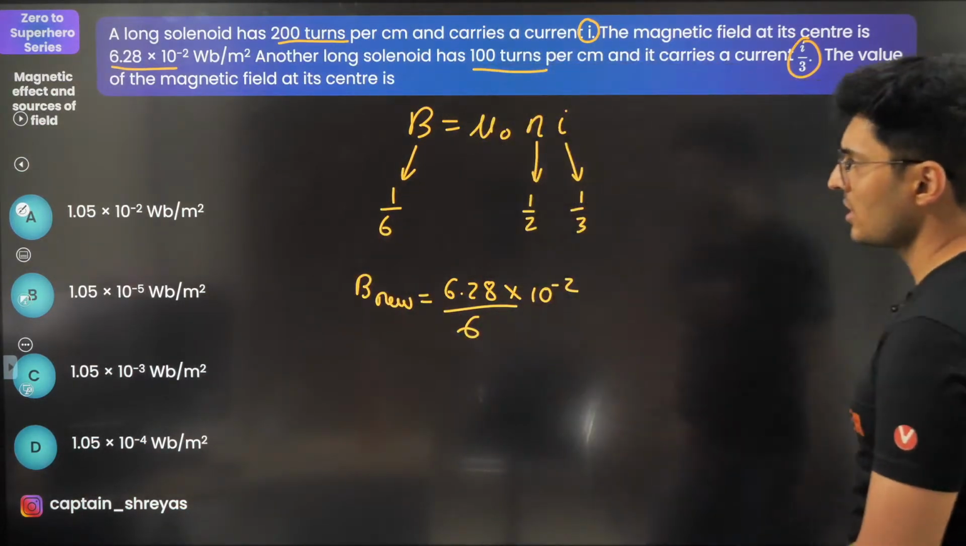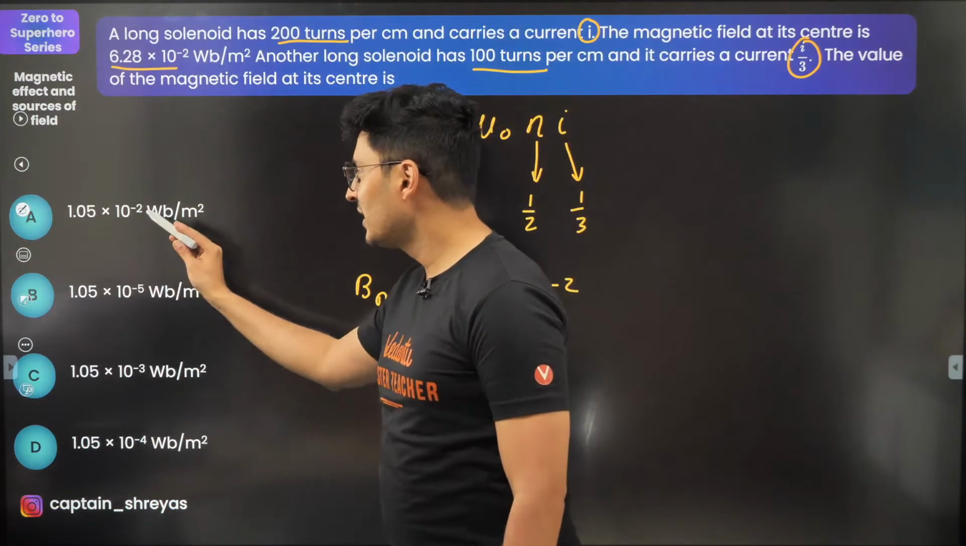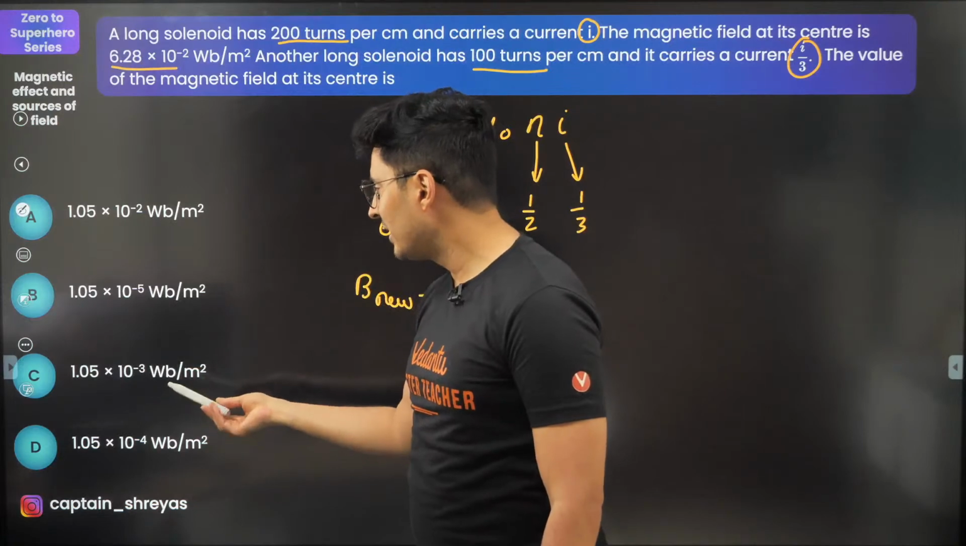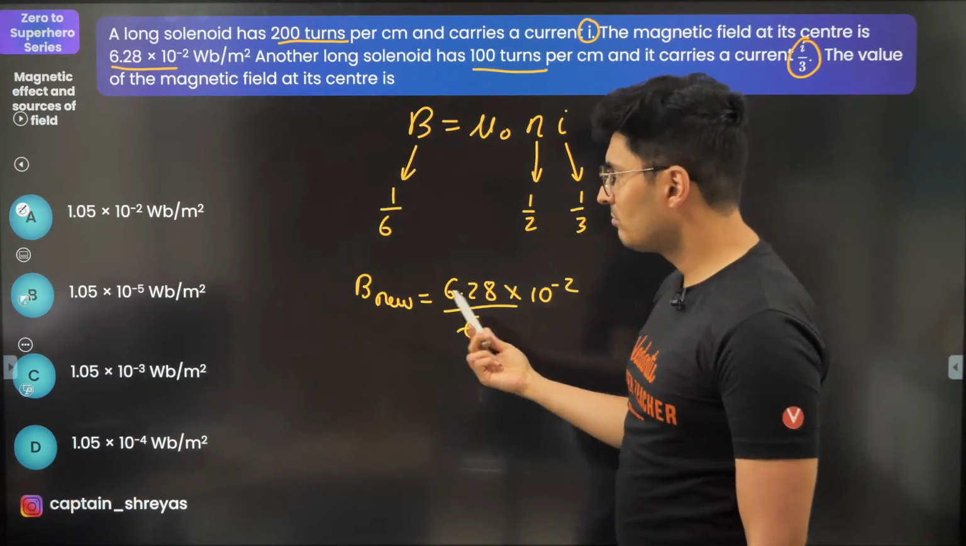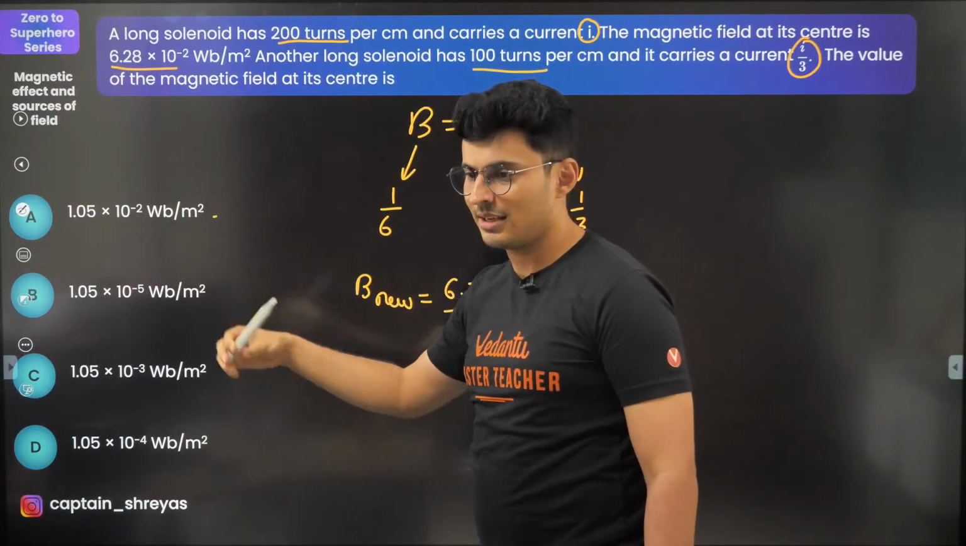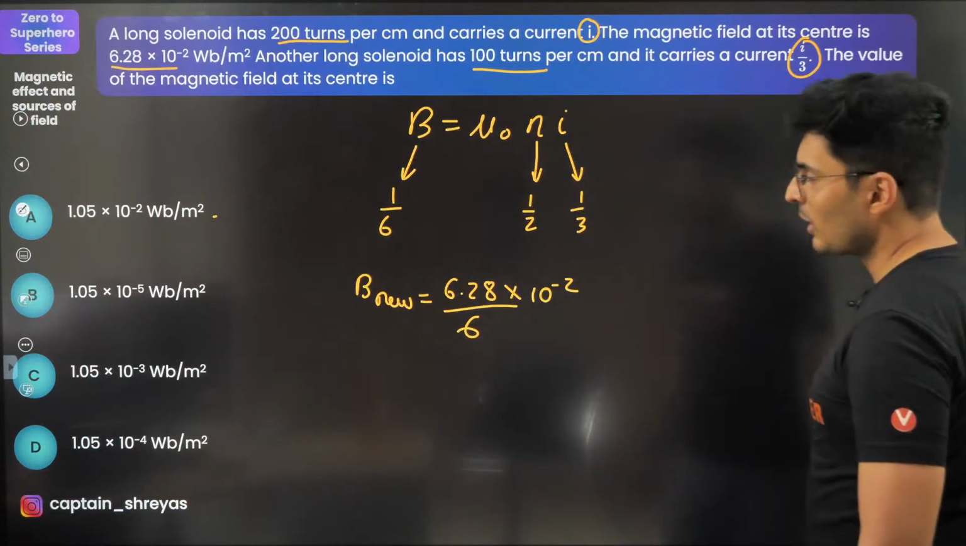Yeah, so that should be option A, I guess. Option A. Everything has 1.05, so it was just the power of... why are you guys saying this? No, why will it be that? 10 to the power minus 2. Option A, guys. Yogesh, it is A, not C. Happens. Made a mistake. 1/6.